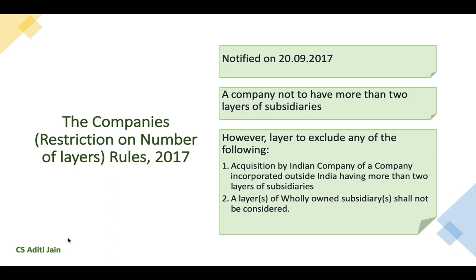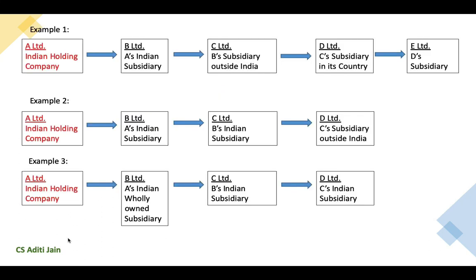The first exclusion is when a company incorporated outside India is acquired by an Indian company and it has more than 2 layers of subsidiaries. Example number 1: A Limited, which is an Indian holding company, has an Indian subsidiary B Limited. Now, such B Limited has invested further into C Limited, which is incorporated outside India.